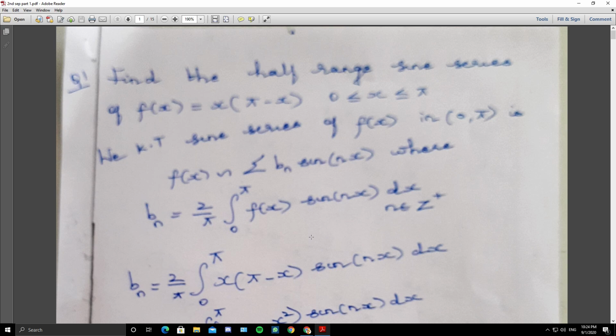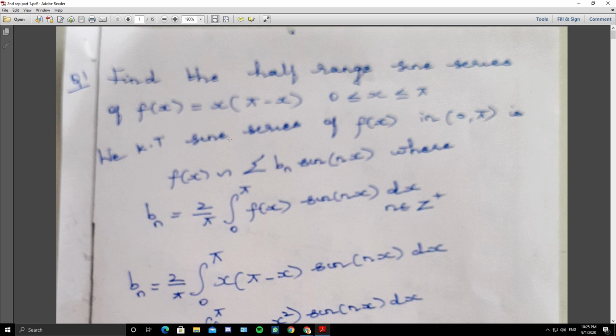So to find half range series, what we do is construct the graph in such a way that it is either symmetric with respect to origin or symmetric with respect to the y-axis. Accordingly we get the Fourier expansion of an odd function or of an even function. If it is symmetric with respect to origin, you get the Fourier expansion of an odd function, which is called a sine series. If it is symmetric with respect to the y-axis, you get the Fourier expansion of an even function, which contains only cosine terms, called the cosine series.